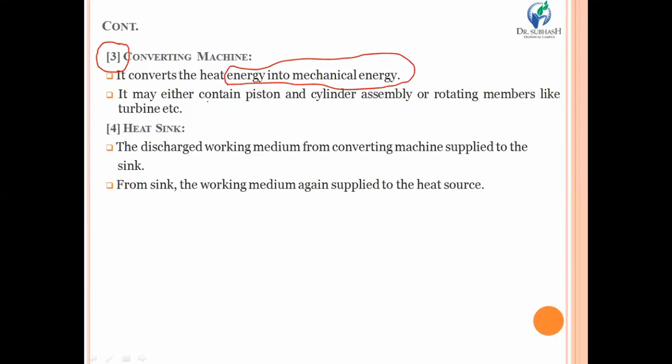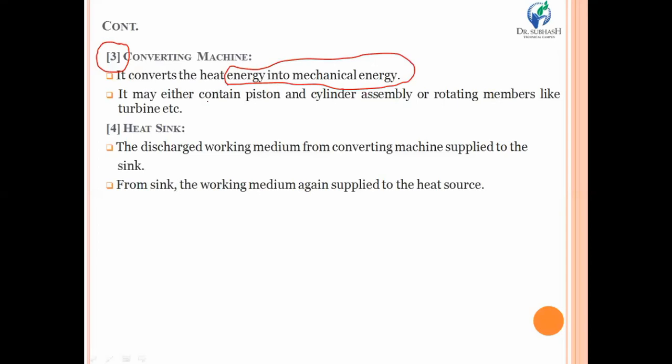If we take an example of an external combustion engine like a steam engine or steam turbine, at that time what happens? The fuel that we require to burn, the combustion or ignition, takes place outside that particular piston and cylinder or turbine assembly. So due to that combustion, first of all, heat is transferred to the working medium.